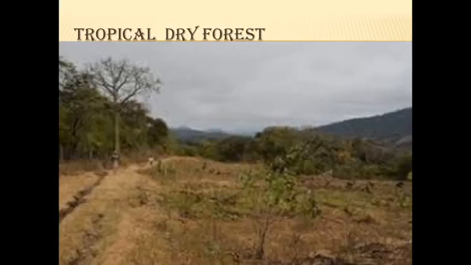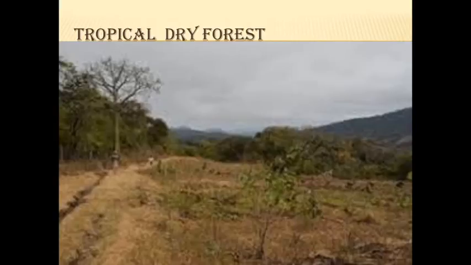Okay, and in the book you see that desert and semi desert vegetation are also called the tropical thorn forest. Thorn means what? Mutkadu. Okay, so desert and semi desert vegetation will be there in the tropical dry forest, so these are also called tropical thorn forest.